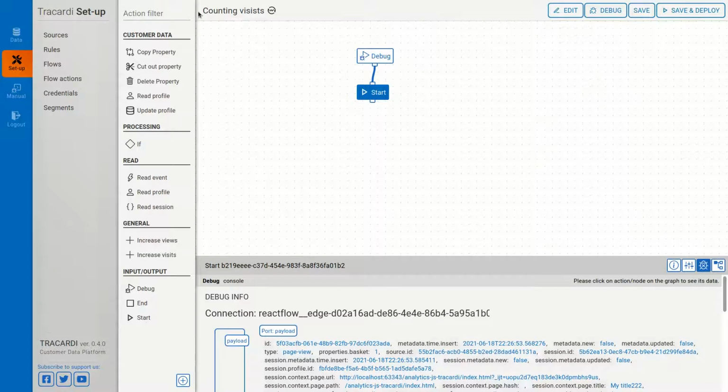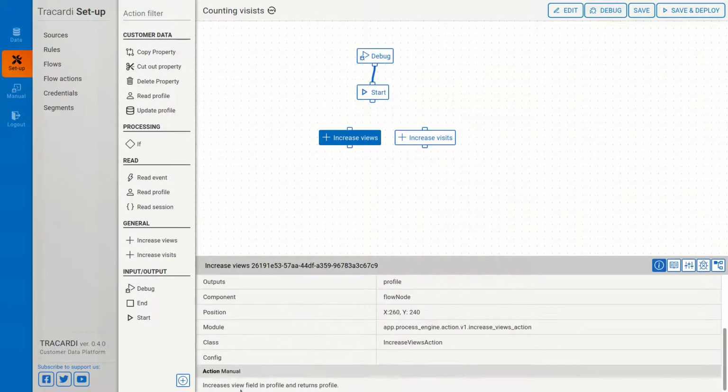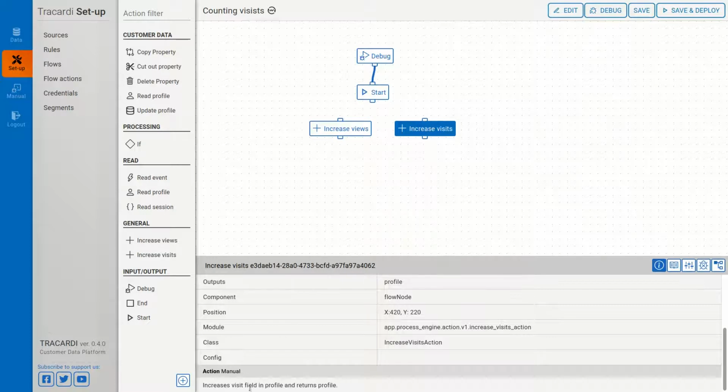I've come up with the idea of counting visits, so I will just increase views and increase visits. We can just read what it does. It increases the views field in the profile and returns the profile, and this one increases visits.